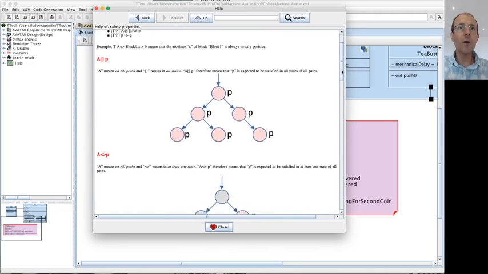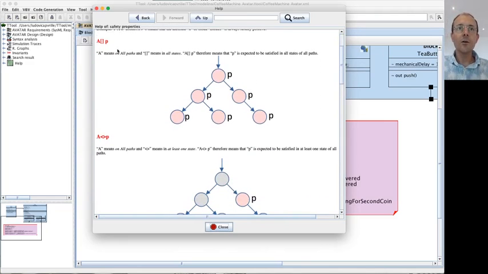First, to express a property, you can start with a letter, which can be A or E. A means on all paths, and E means on one path. Indeed, the safety pragmas express properties according to the reachability graphs. But in TTool, you don't need to generate the reachability graph to study these properties, but I'm going to explain how to check these properties later.